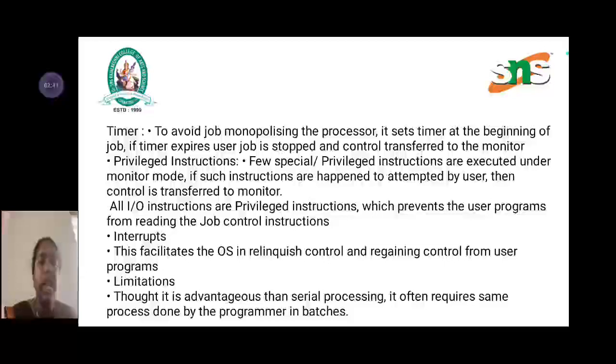The timer is to avoid a job monopolizing the processor. It sets a timer at the beginning of the job. If the timer expires, the user's job is stopped and control is transferred to the monitor.